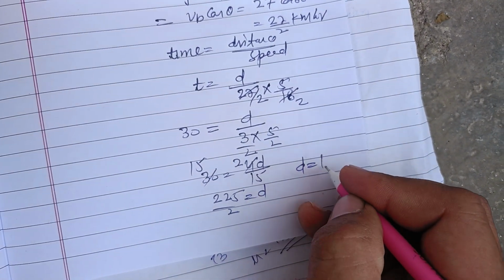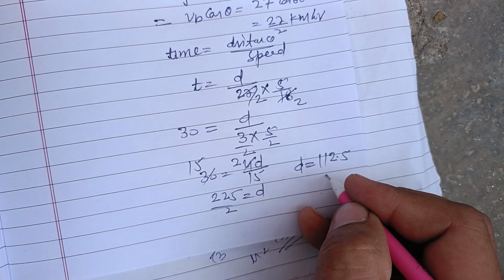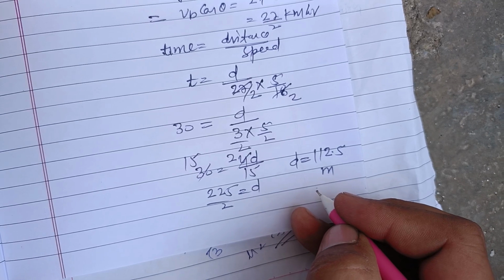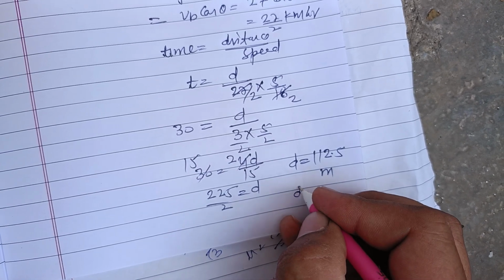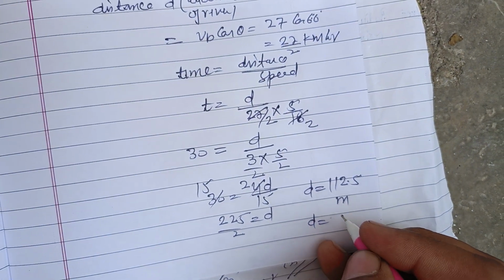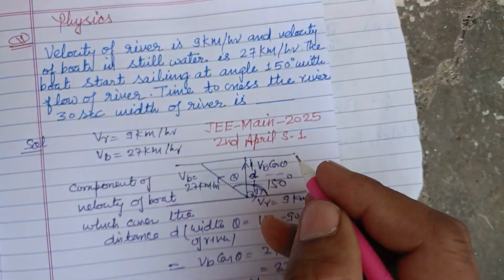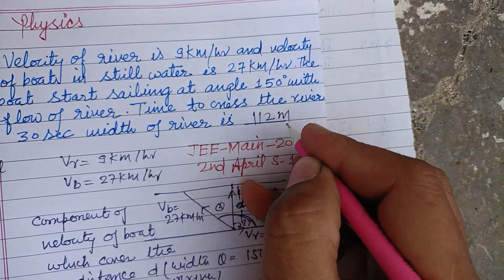Therefore D equals 112.5 meter. Okay, so if this is an integer type question, then D can be 112 meter. So the answer is 112 meter.